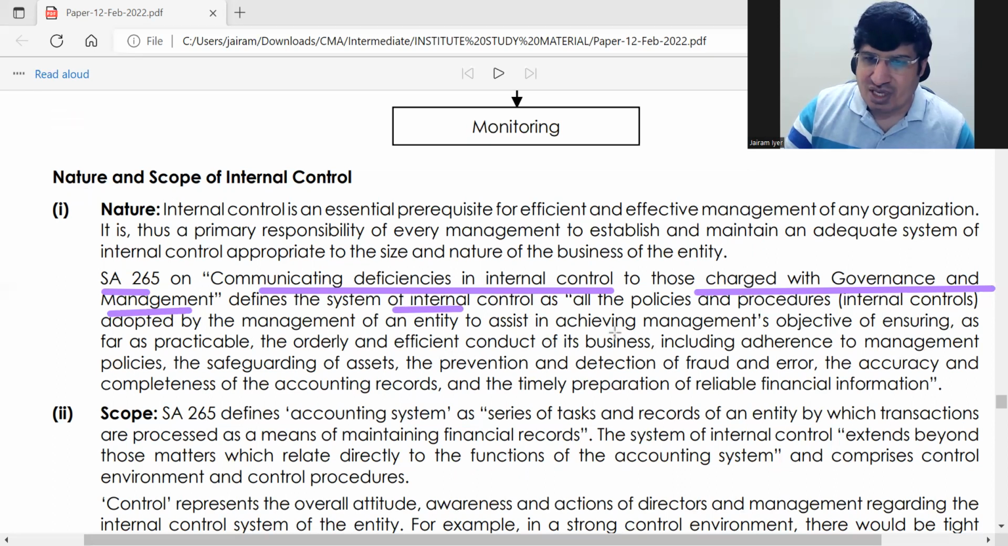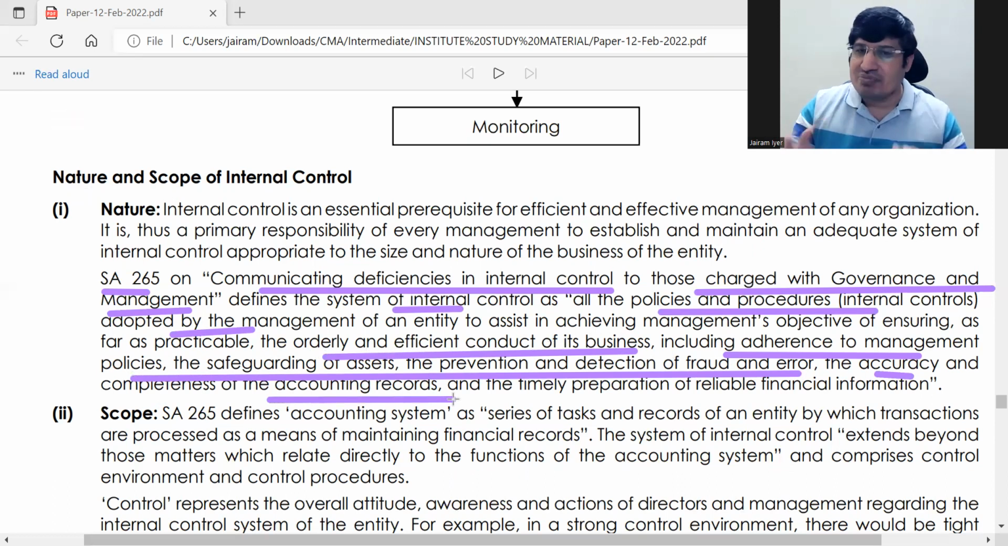So it is policies and procedures adopted by management for achieving the orderly and efficient conduct of business, including adherence to management policies, safeguarding assets, prevention and detection of fraud, accuracy and completeness of accounting records. Same thing which we have seen earlier. So, nature and scope of internal control.